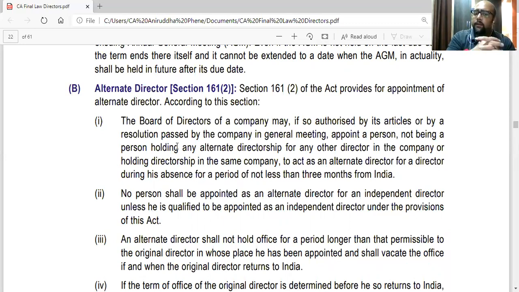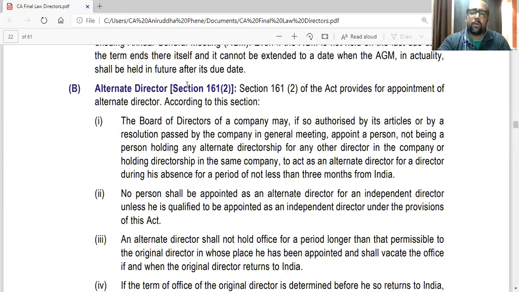But again, he is not a proxy to that director. Neither is he an agent of that director. He is a director in his own right, so he can use his own brain and take his own decisions. But basically, he is filling the seat of the director who is going out of India for more than 3 months.